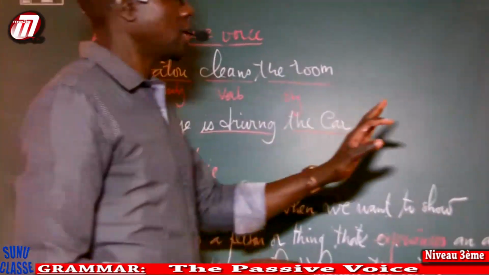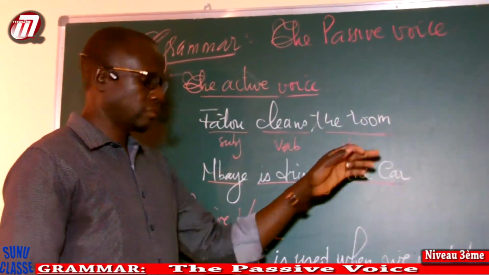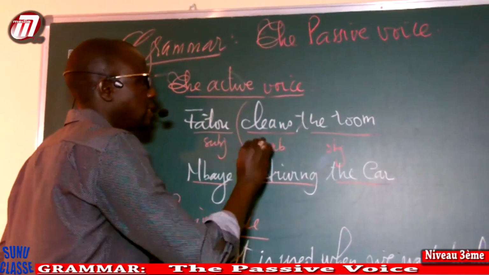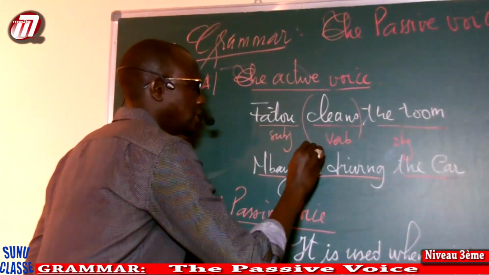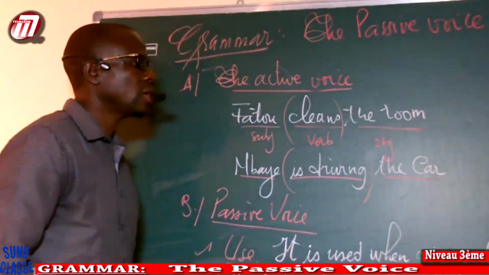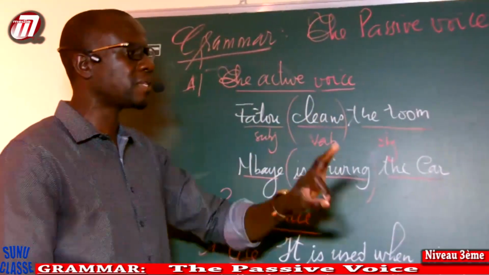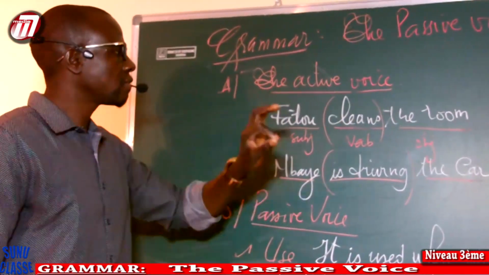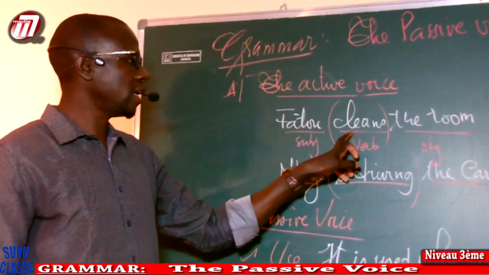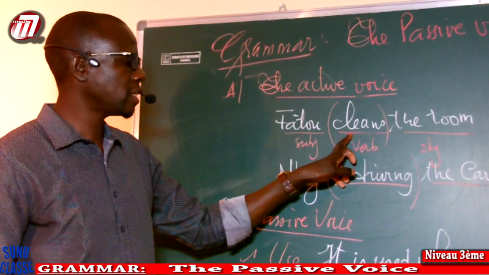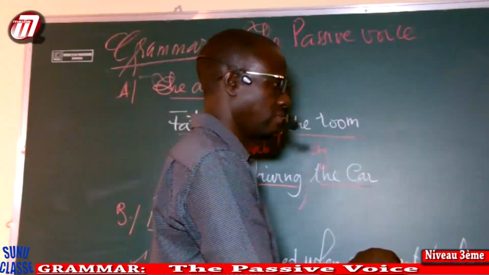Okay, for example, in this sentence, look here, I say, Fatu cleans the room. What is the tense here? The tense is the simple present. Mbai is driving a car. The tense is the present continuous. So, I'm going to put to be in the same tense as the verb that is in the active voice, plus the past participle of the same verb. For example, cleans is in the simple present. I'm going to put to be in the simple present.